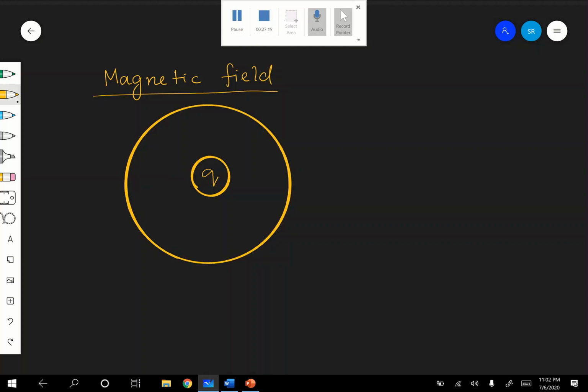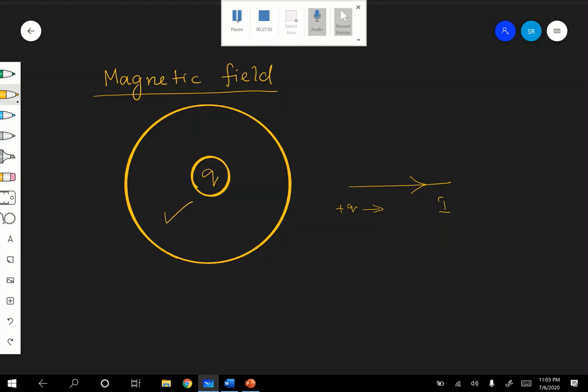Like that. Okay. Therefore, just a static charge produces an electric field. Like that, a moving charge, when the charge starts moving, a moving charge means there will be current. And the charge is moving, okay, plus Q is moving in this direction. Therefore, current will be in this direction. Therefore, a moving charge, or what is that? A current carrying conductor. Moving charge or current through the conductor, a current carrying conductor, produces a magnetic field.